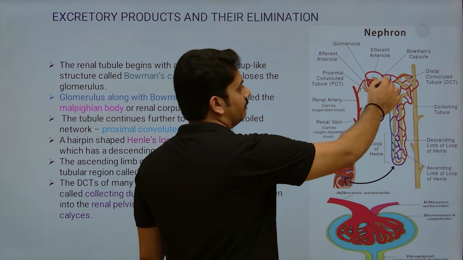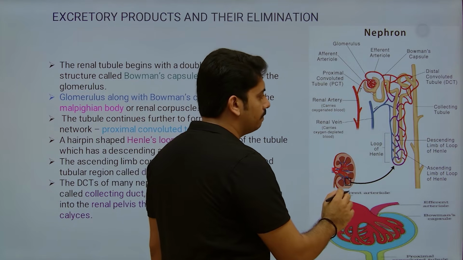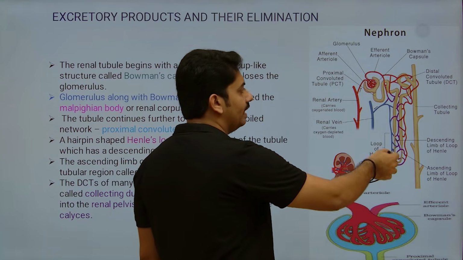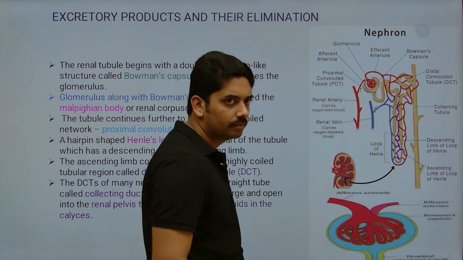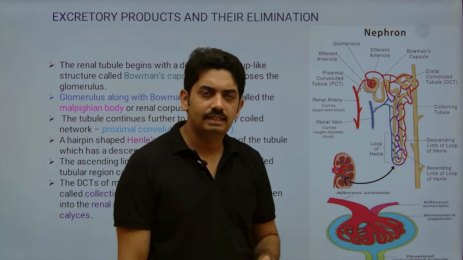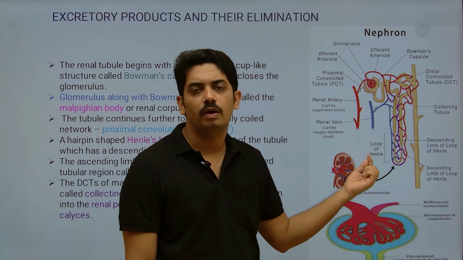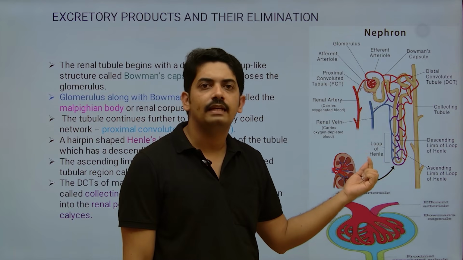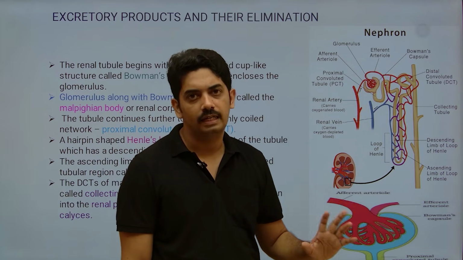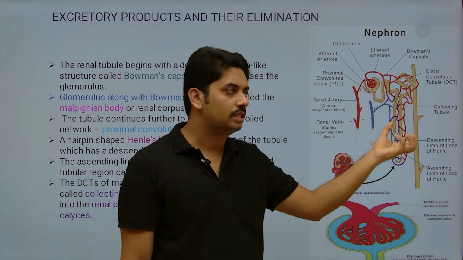This network of blood capillaries around the tubular part of the nephron forms descending vasa recta and ascending vasa recta. Understanding the arrangement of blood vessels around the tubular part of the nephron is very important. Only by understanding this will we understand the complex part of excretion, that is the counter current mechanism.